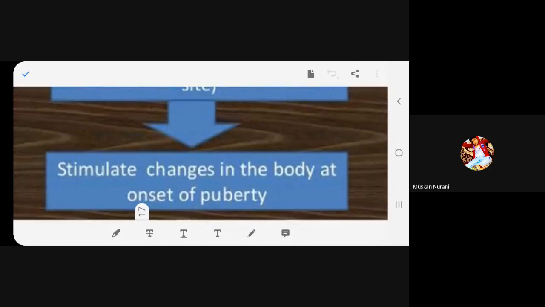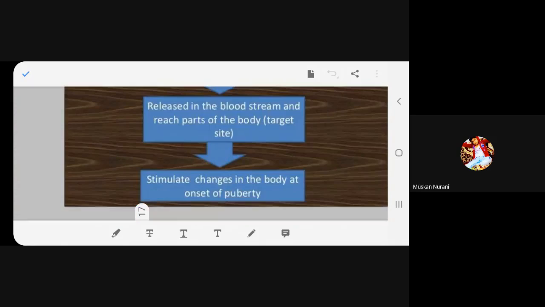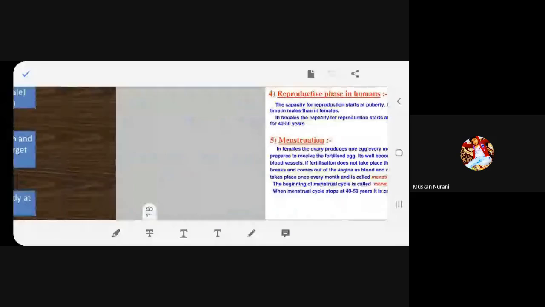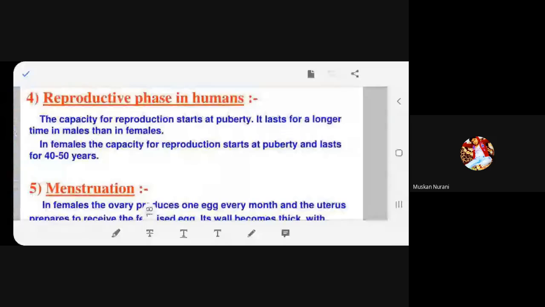Stimulate changes in the body at onset of puberty. So, whatever changes you are finding in your body right now, it is happening only due to the presence of hormones. Got it? Any problem regarding this slide? Then only I will go to the next one. Okay, thank you.